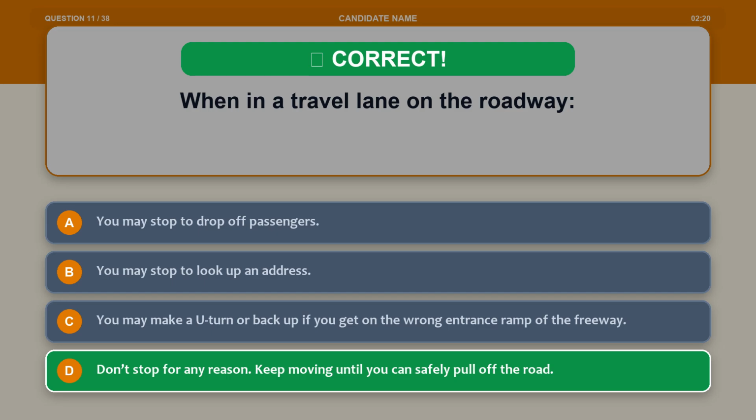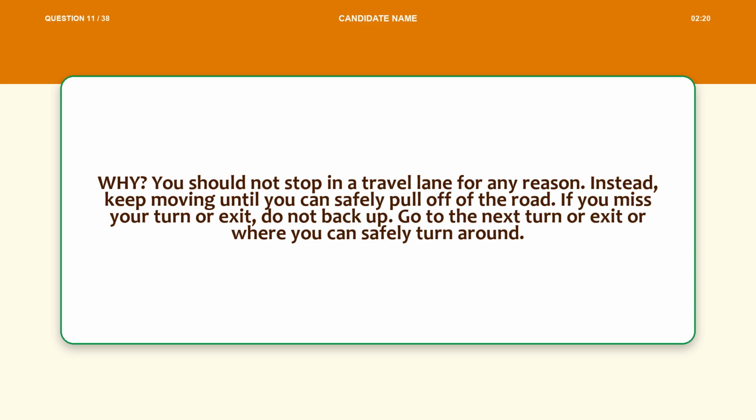The correct answer is option D, don't stop for any reason. Keep moving until you can safely pull off the road. Explanation. You should not stop in a travel lane for any reason. Instead, keep moving until you can safely pull off of the road. If you miss your turn or exit, do not back up. Go to the next turn or exit or where you can safely turn around.